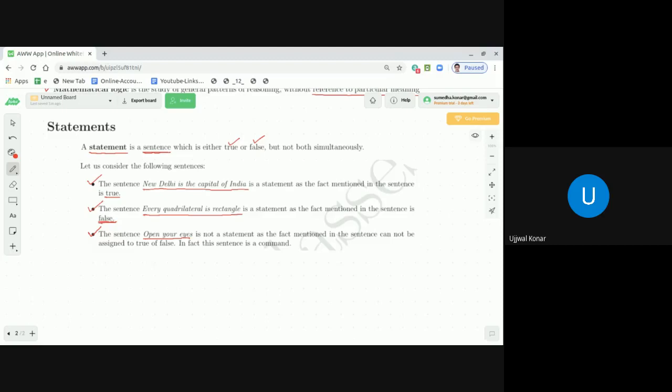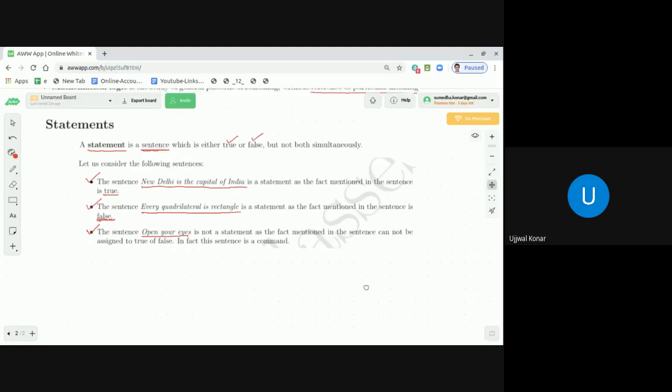Before I proceed further, let me tell you once more. A statement is a sentence which is either true or false, but not both simultaneously. Correct, dear students? Now, let me go to the next discussion: the classification of statements. There are simple statements and compound statements. Let me give you some examples.